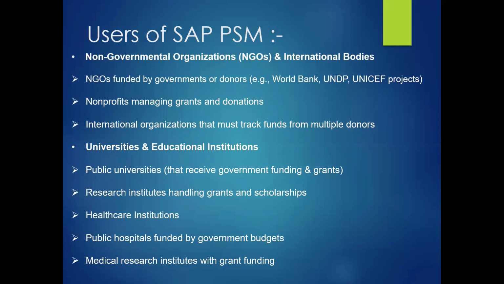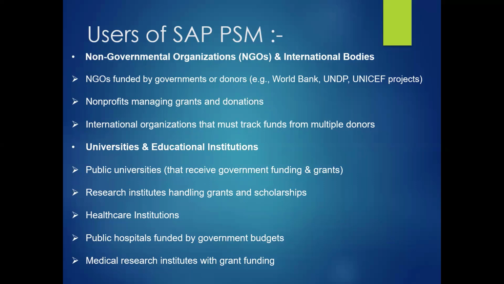It should be spent according to that purpose only. And finally, this fund management would be able to present reports to them, showing that the fund has been utilized as per their instruction or their purpose.